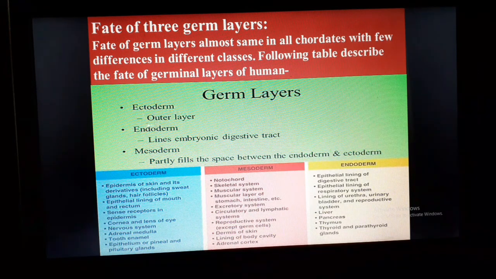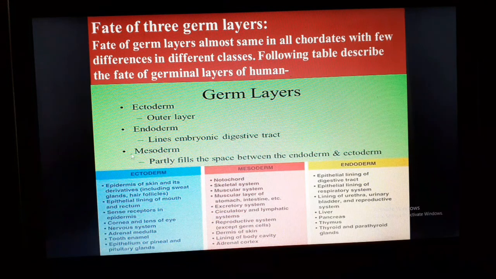ectoderm, which indicates the outer layer of the embryo; endoderm, which is the inner layer and forms the lining of the embryonic digestive tract; and third, mesoderm, which partly fills the space between the endoderm and ectoderm. I mention this: mesoderm is a special characteristic of triploblastic animals, and this layer is absent in diploblastic animals. So let's know the fate of ectoderm.